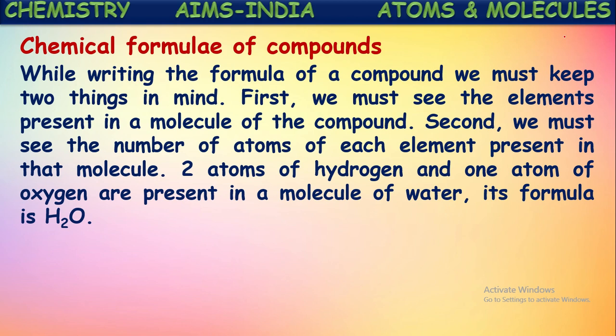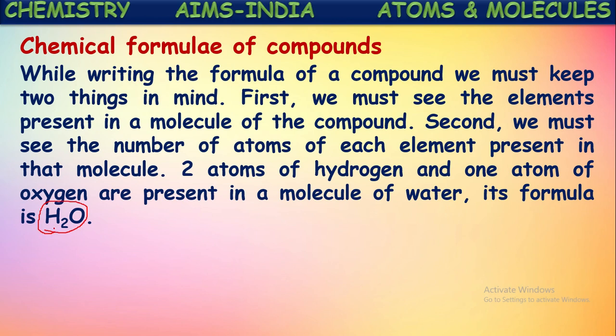Yes. So its formula will be based upon this point. Two elements, those are hydrogen and oxygen. Their symbols are written. And next, how many hydrogen atoms are there? There are two hydrogen atoms, so it will be written as H2 as shown here. And next, one oxygen atom, so it will be mentioned with its symbol. Now, the molecular formula of water is H2O.